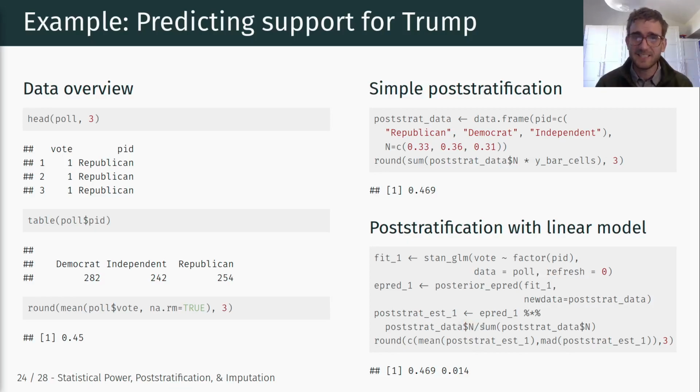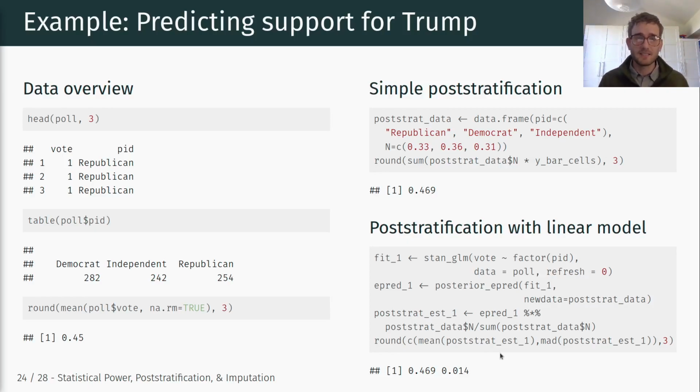So it's exactly the same process. The only difference is that rather than computing the averages, we're looking at predictions based on our linear model. And by doing that, we can directly get basically the same post-stratified adjusted prediction. And in addition, of course, we can take into account our measurement and estimation uncertainty based on the posterior simulation draws.